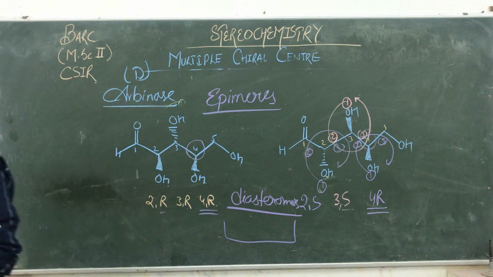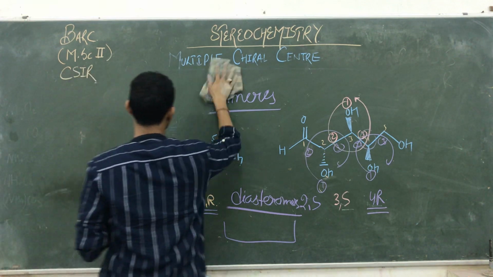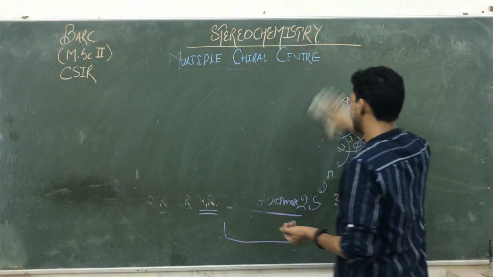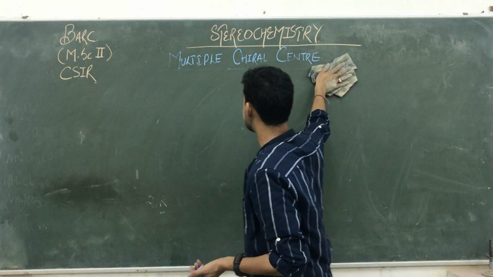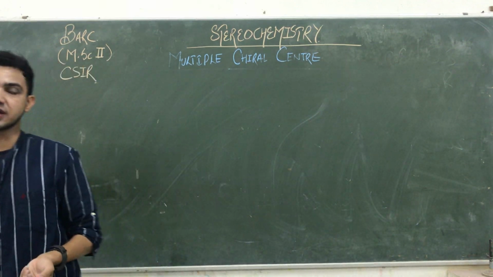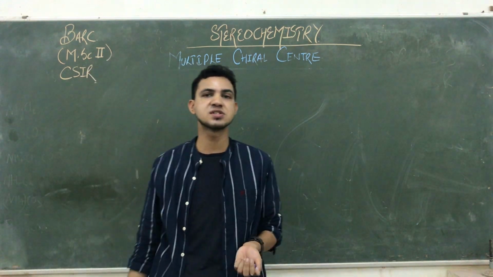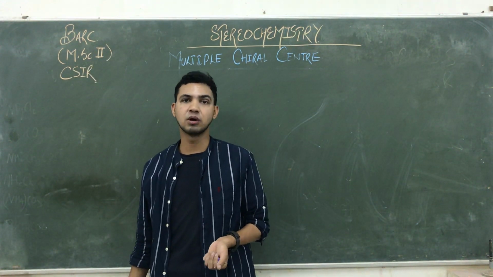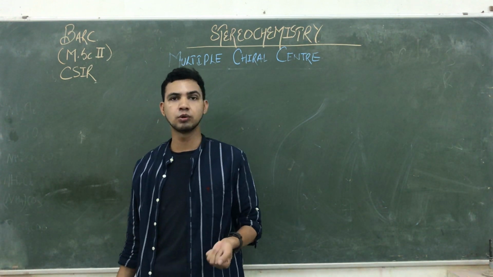Then we are going to increase one more number here. Then we are using a very important compound, generally known as glucose. You know the importance of glucose. Glucose is an important part of the Krebs cycle. First of all, glycolysis takes place in the form of the glycolysis cycle, in which glucose is converted into pyruvate.